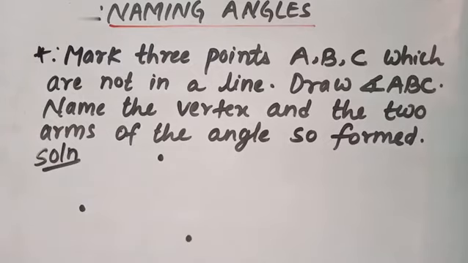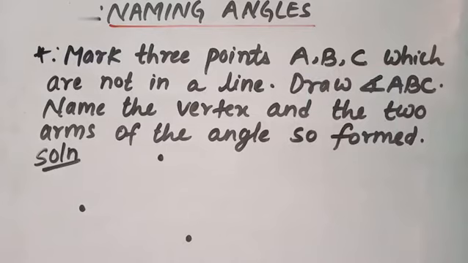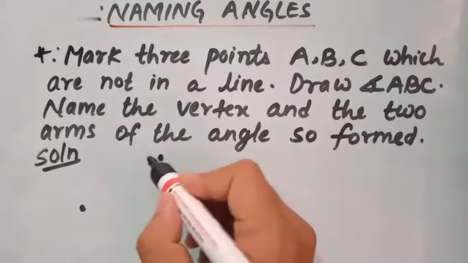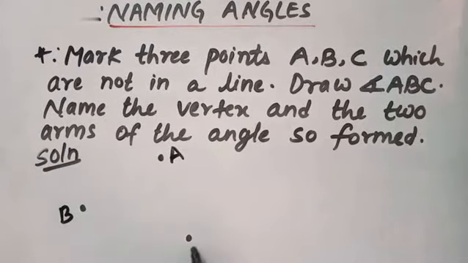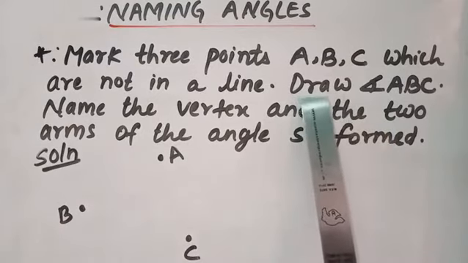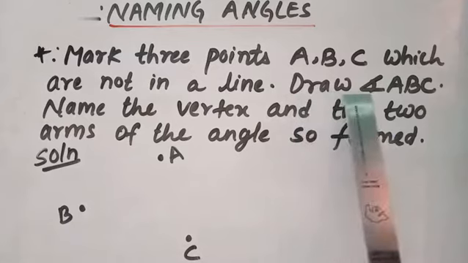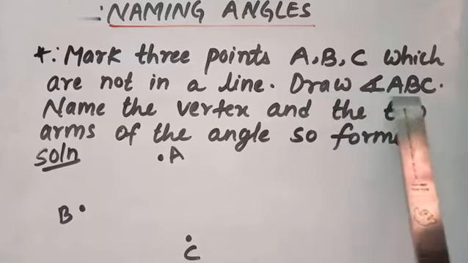Now students, according to the question, we have to name them as A, B and C. Now let's name point A, point B, point C. Now students, let's read the question further. Now our next step is to draw angle ABC.